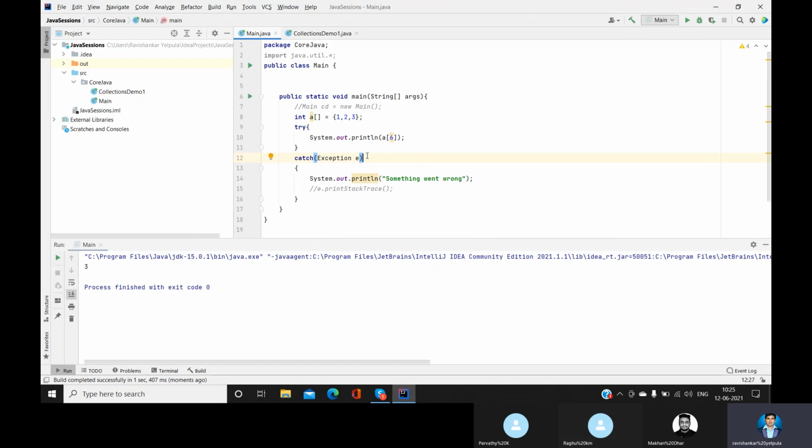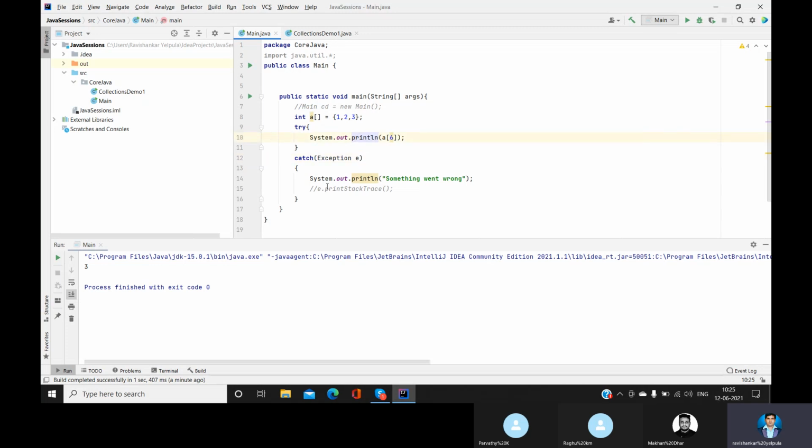The length of our array itself is three elements. There are only 3 elements and indexing starts from 0. But we are trying to access the element at the 6th index, whereas there is no index, no element. If you want the 6th index, there should be at least 7 elements, and we have only 3 elements. So what is the error? When we try to access something which is not even there, it will throw an error.